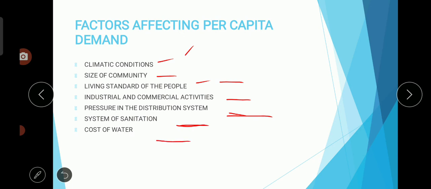Next, cost of water. If the cost of water is high, then the demand will decrease. If the cost of water decreases, the demand increases. So vice versa here.